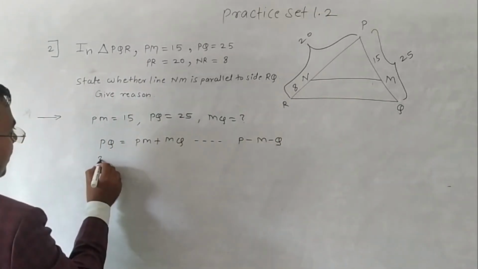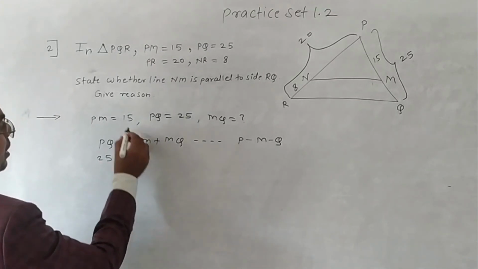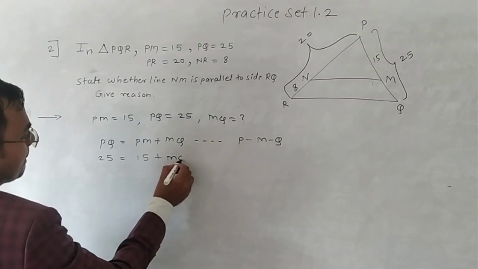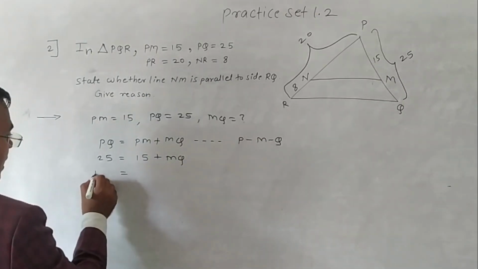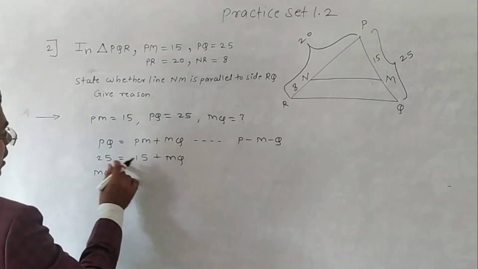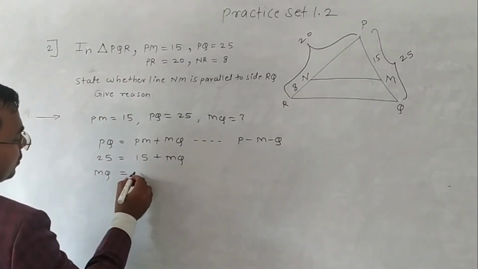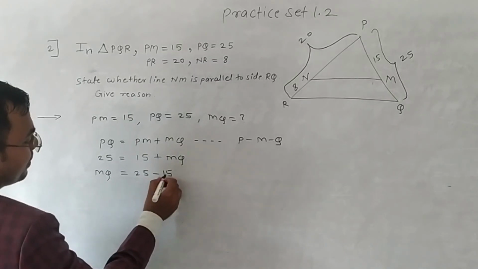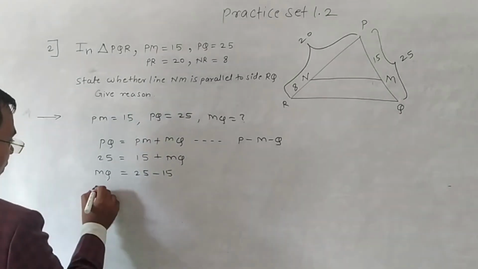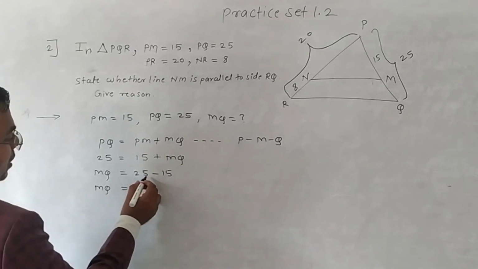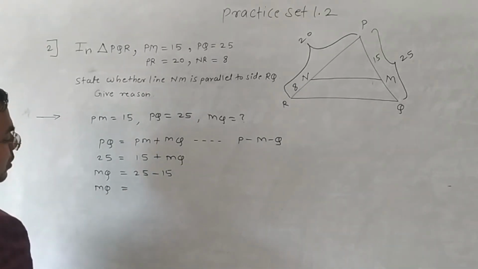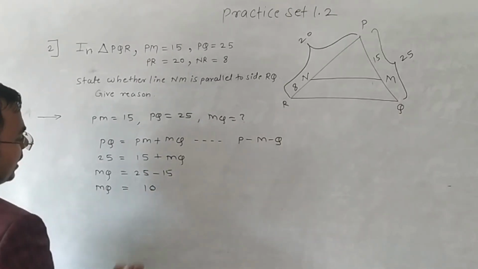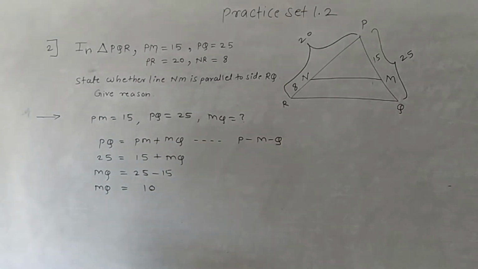So PQ, 25, is equal to PM, 15, plus MQ. The 15 goes to the other side, where it is subtracted from 25. So MQ is equal to 25 minus 15, which is 10.